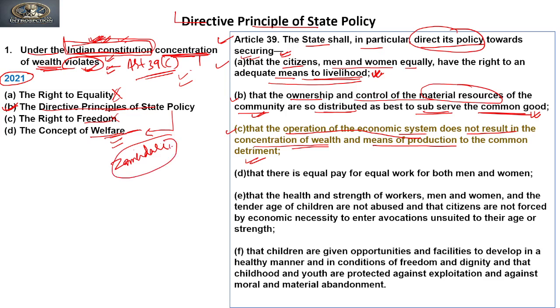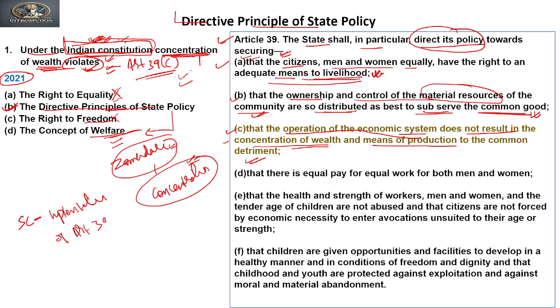So the जमींदारी system is one of the examples of how the concentration of wealth happened during the British era, right? So to avoid this, this has been provided. And also the Supreme Court has directed that in the implementation of Article 39B and Article 39C, if the implementation of these clauses violates Part Third of the Constitution, then also it cannot be called unconstitutional.